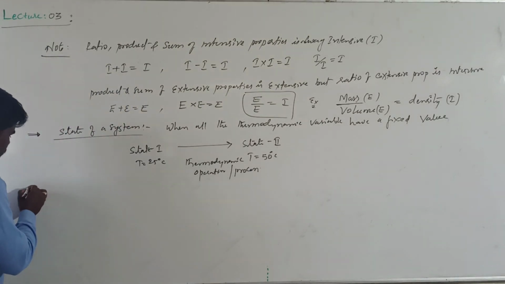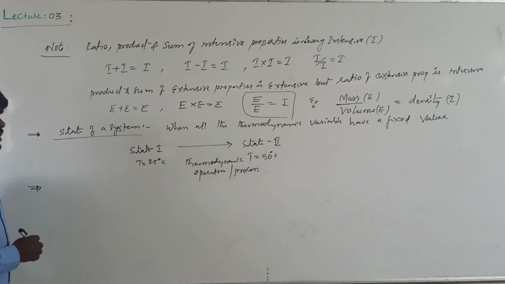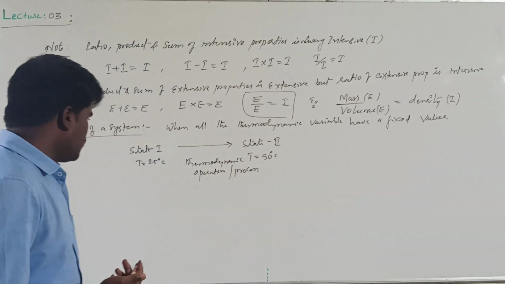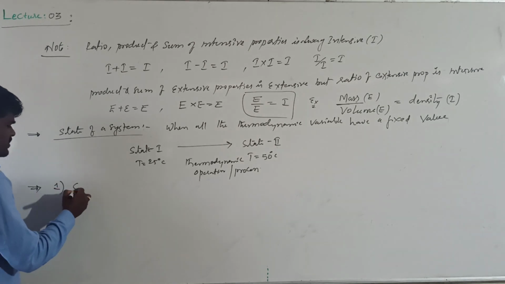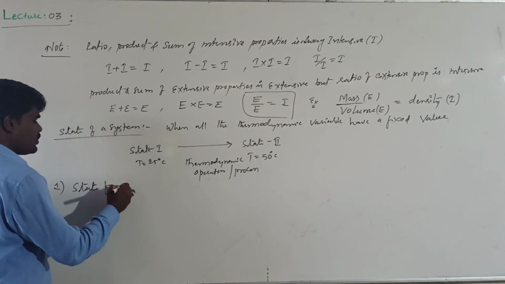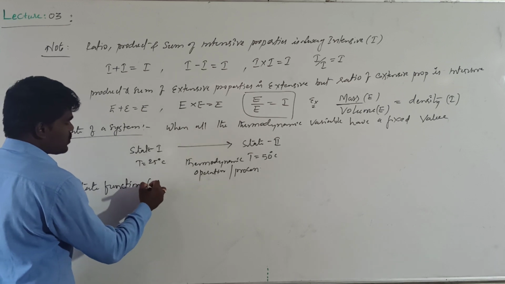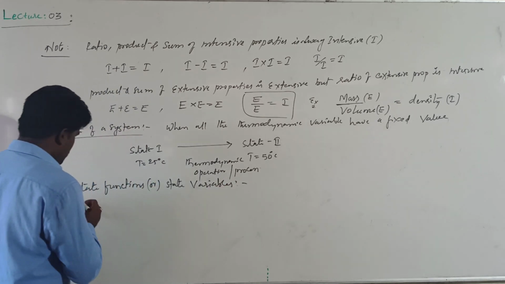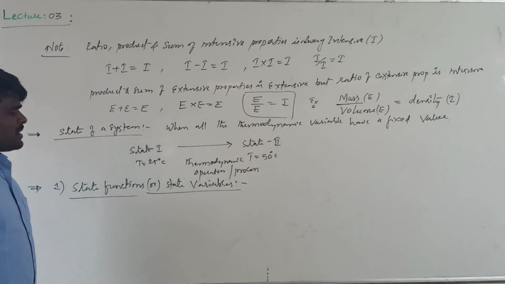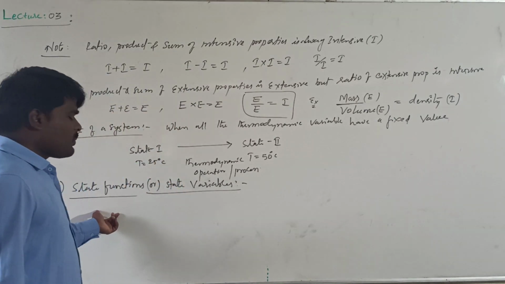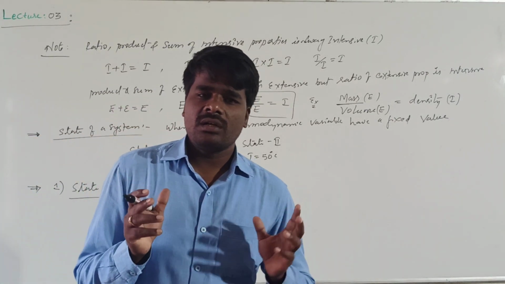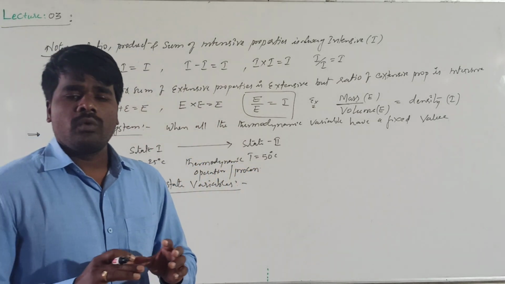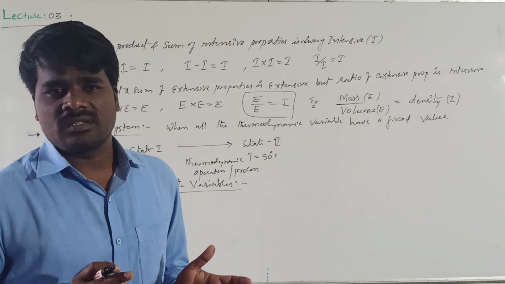Based on this, these thermodynamic properties are of two types. The properties can be classified into two types based on whether they are state dependent or path dependent. Now let us see the first type, that is state functions. State functions are also called state variables. Now, what is meant by state variables? Those thermodynamic properties which define the state of a system, or which change only when the system goes from one state to the other state.